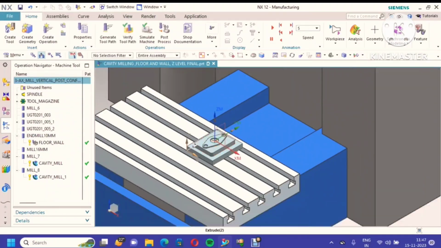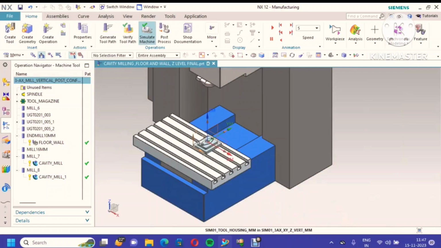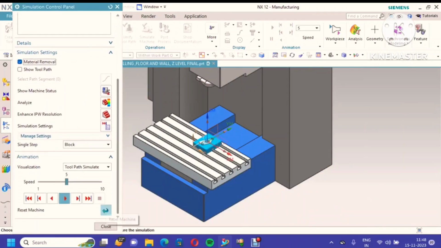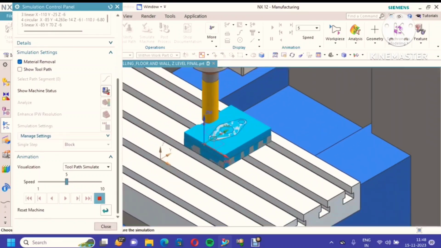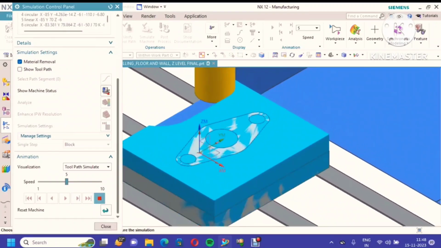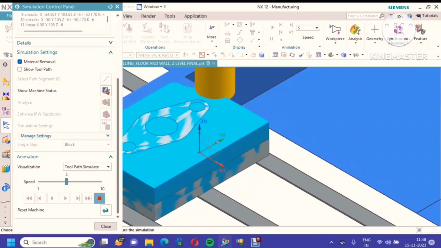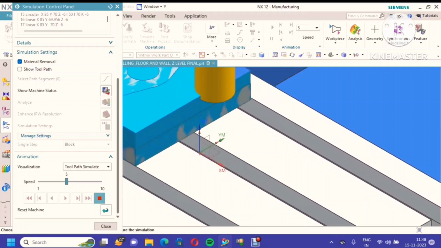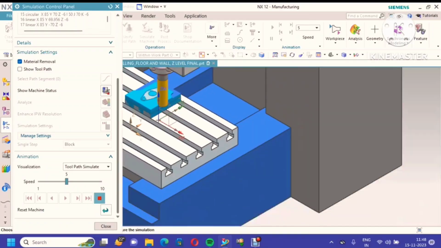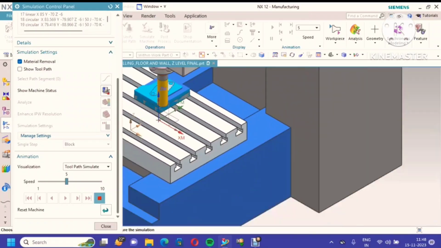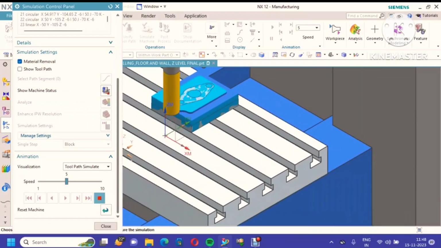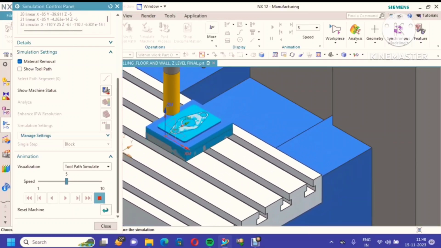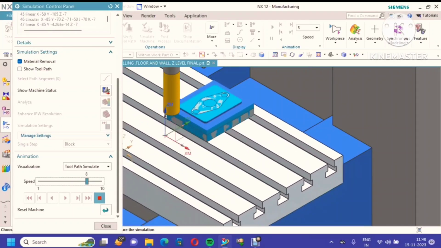Then we will come by using simulate machine. We go to show material removal, how you are going to take material removal. For the first cut only I am taking it slow, the next I will make it faster. Each and every time it will take 1 mm of material. Now it is showing that, now we will increase the speed of simulation.